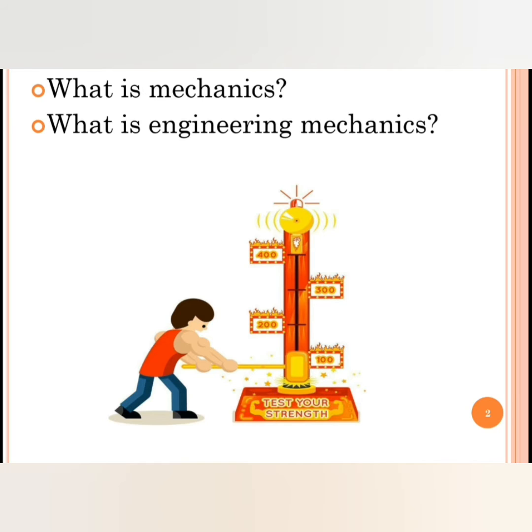Therefore, I can say that mechanics is a branch of physical science that deals with the state of rest or state of motion under the action of different forces. So that is called mechanics. Now, what is engineering mechanics? Engineering mechanics is the basis of all the mechanical sciences. This provides the building blocks for statics, dynamics, strength of materials, and fluid dynamics.